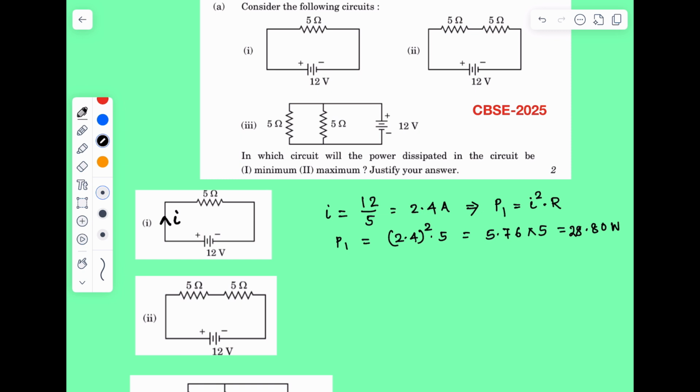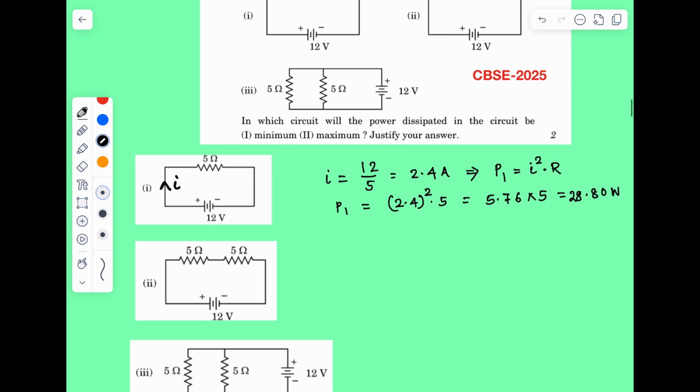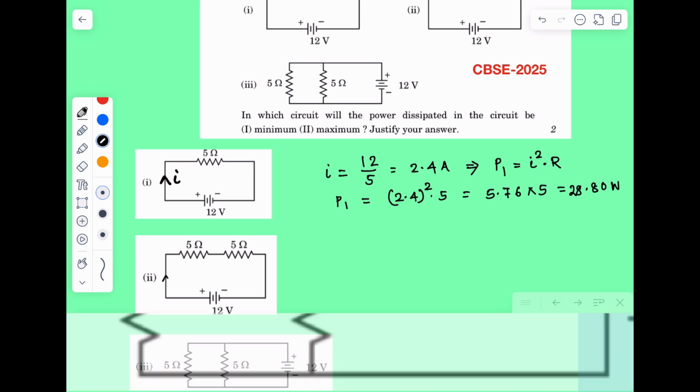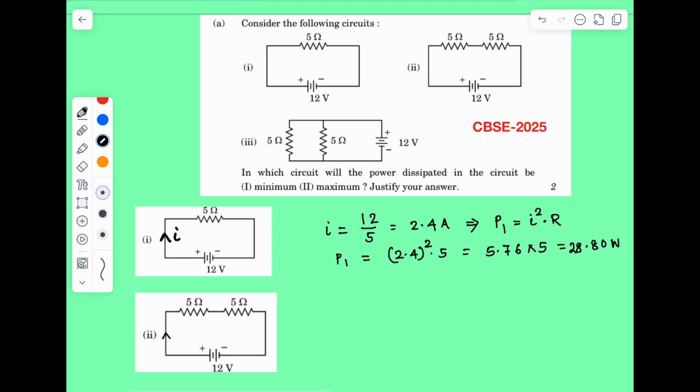Now we will consider the second circuit, and here P2 we will calculate. Here let it be I2, and we take the previous one as I1.